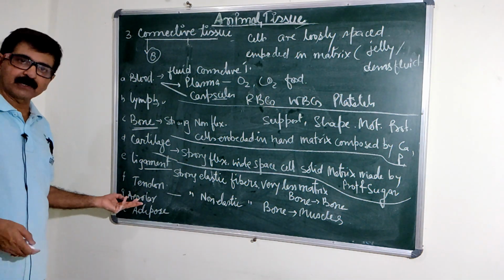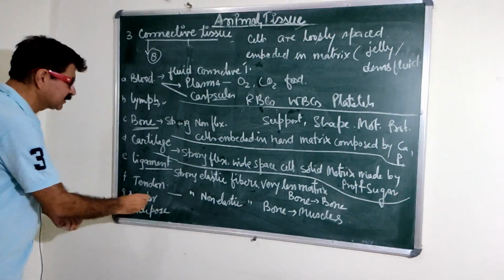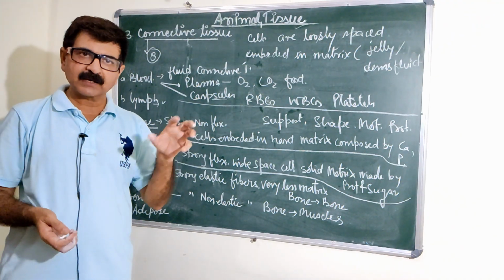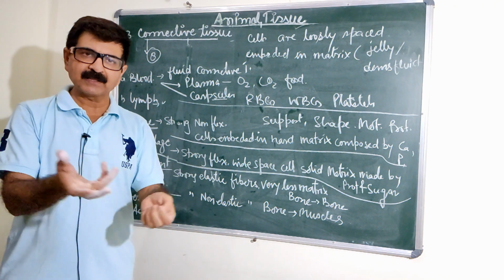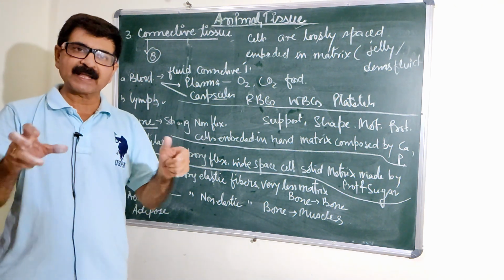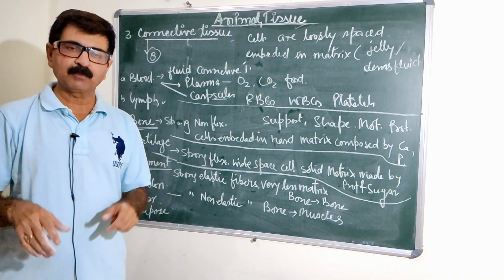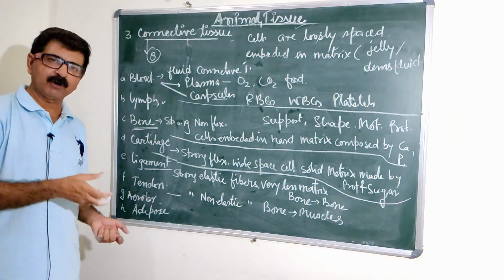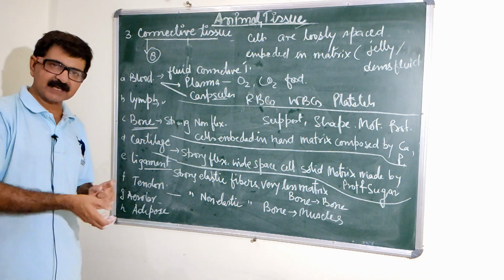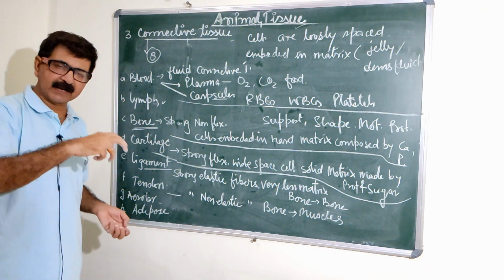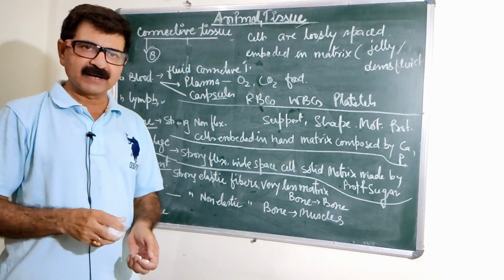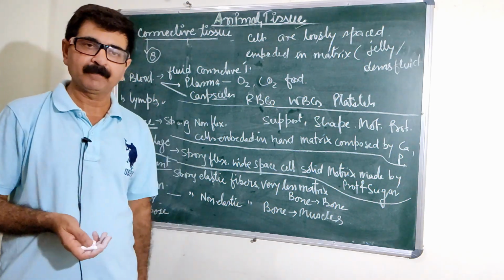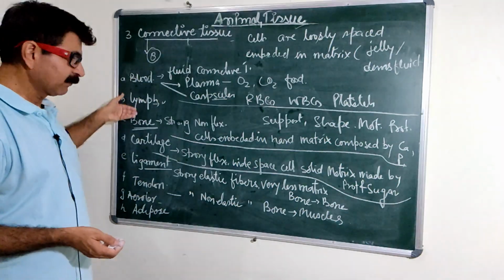And the areolar tissue, a fluid type of tissue. It is found in the cavities between the skin and the organs. So it fills the cavities and protects the body. Another tissue, adipose tissue. Fat is stored in the form of this kind of tissue. The cells contain the fats in globular form, and this type of tissue is found below the skin. So these are the different kinds of connective tissue.